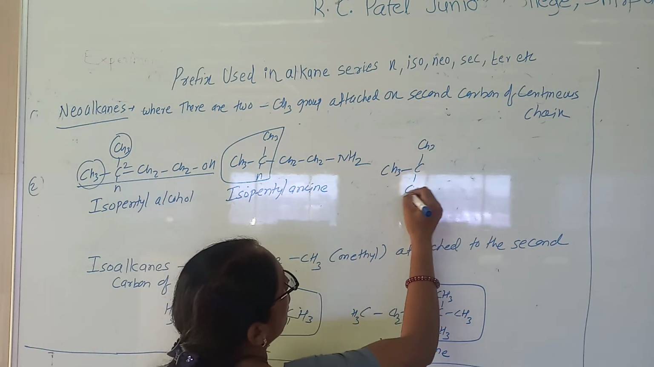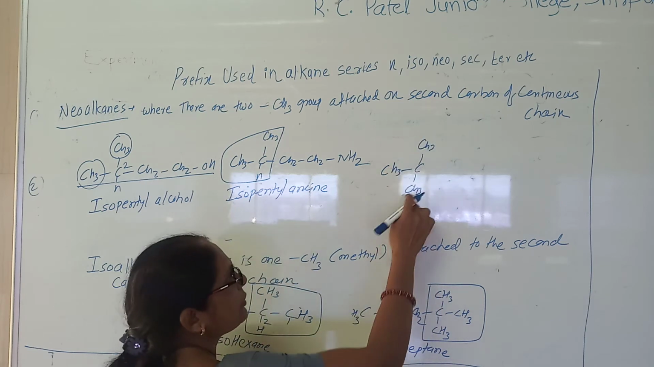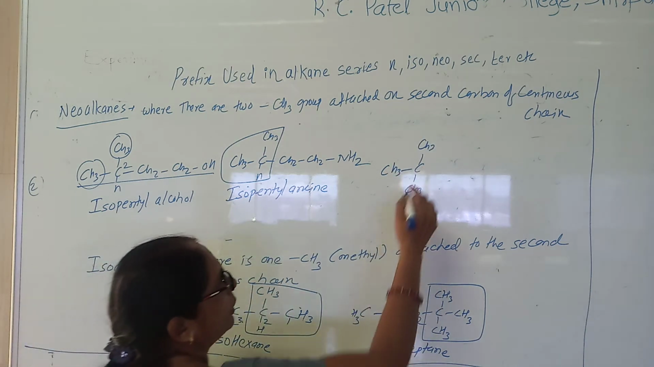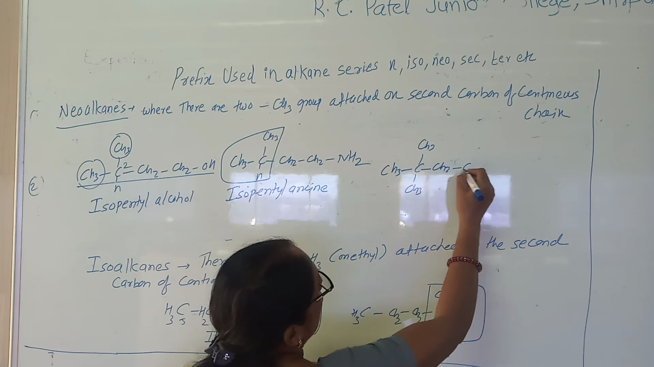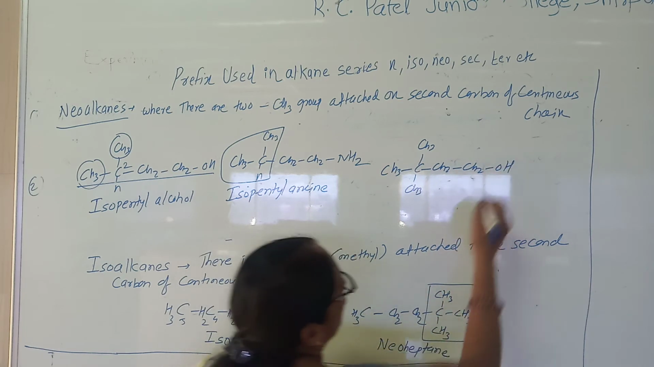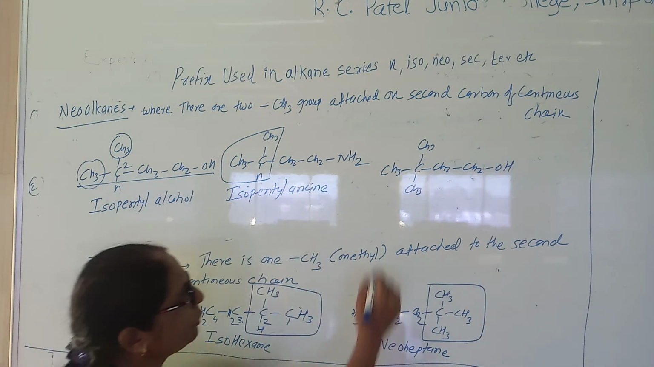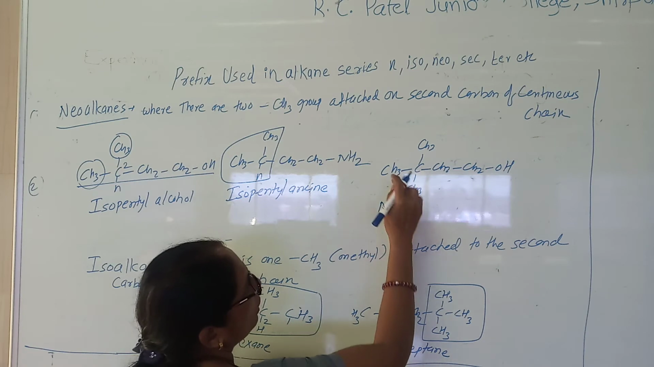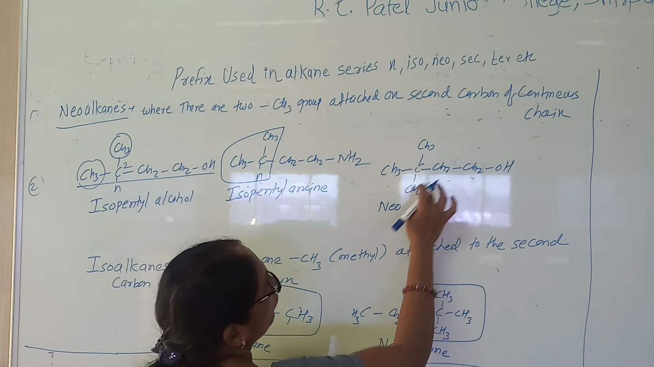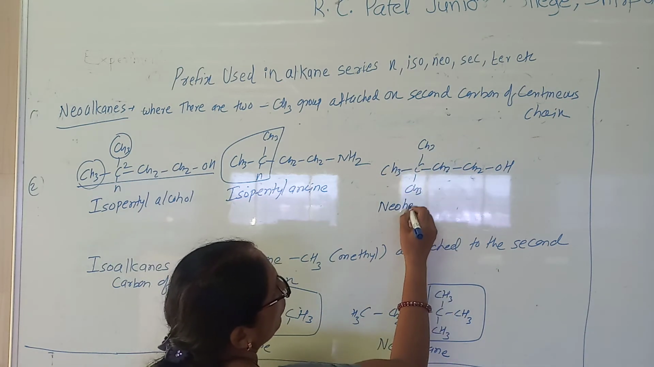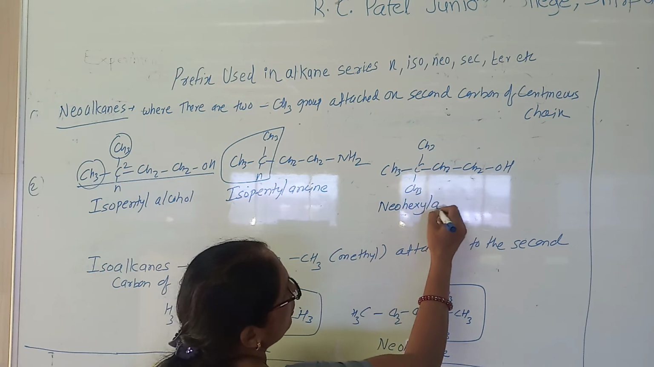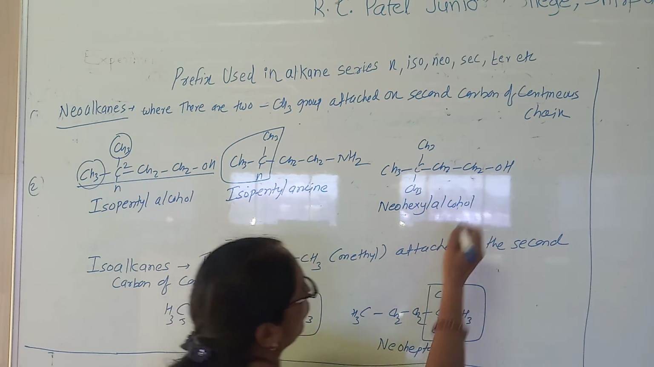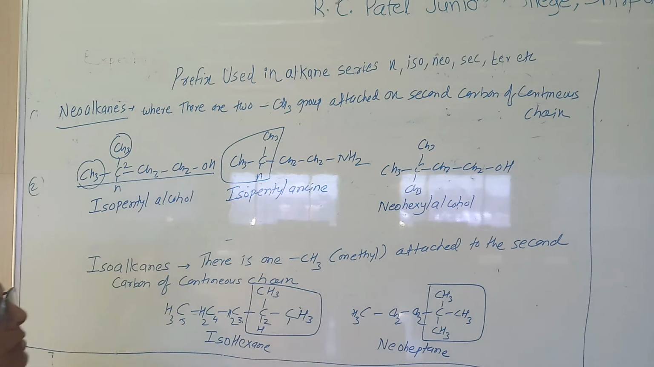Suppose I consider the condition of the neo. Remember, in the neo condition, carbon must be attached to the 3-methyl group, and when the carbon is attached to 3-methyl group, it is a neo. I have to write the total number of carbon: 1, 2, 3, 4, 5, 6. So it is neo. 6 means hexane, so it is neohexyl alcohol.